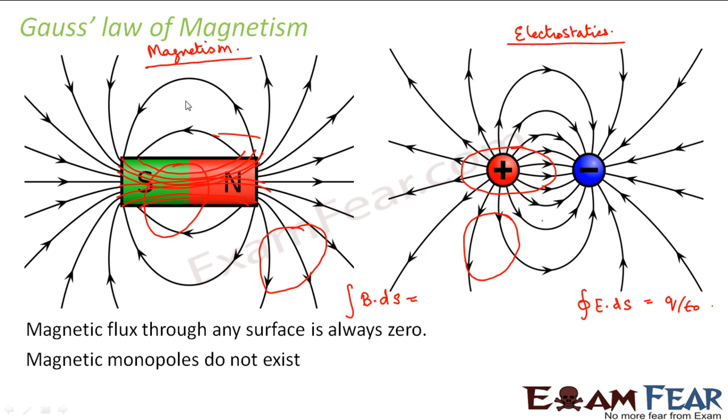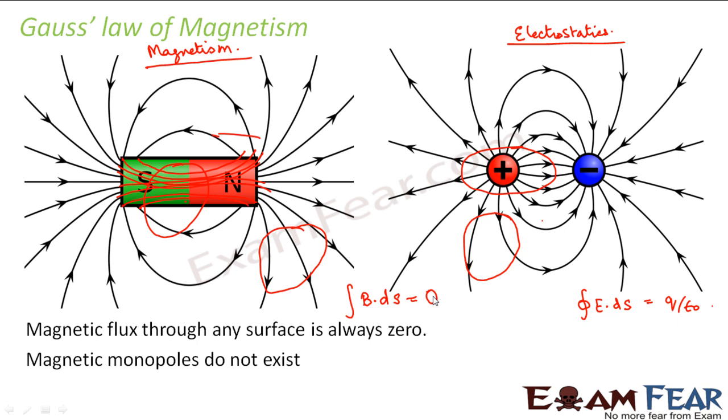So nowhere in the magnetic field will you have some charge enclosed by the surface. The integral of the magnetic field over any surface would always be equal to 0.